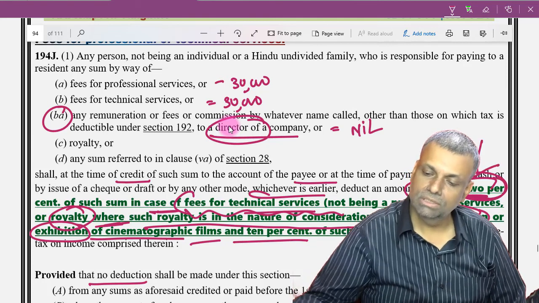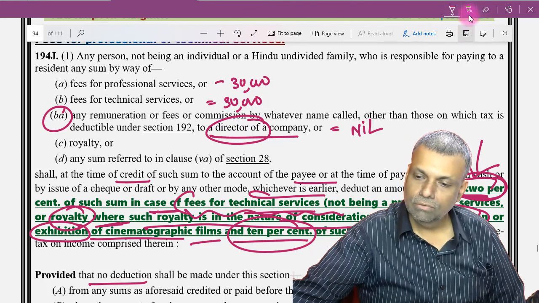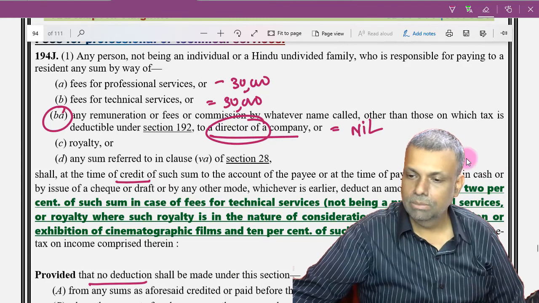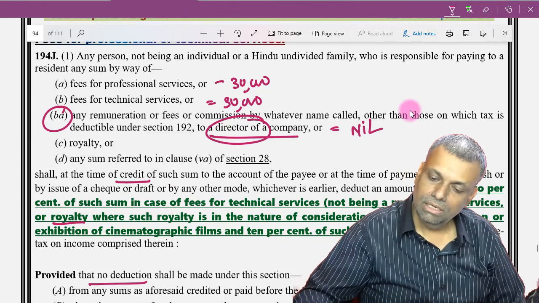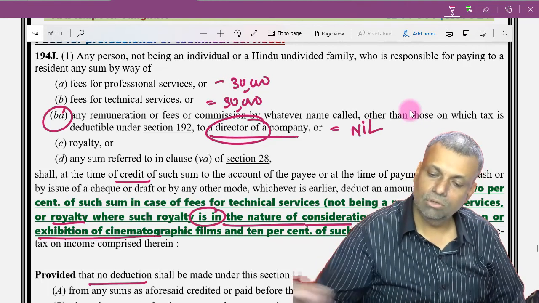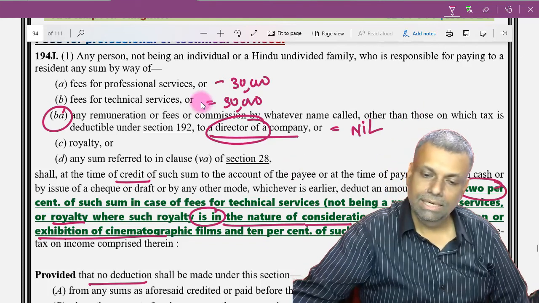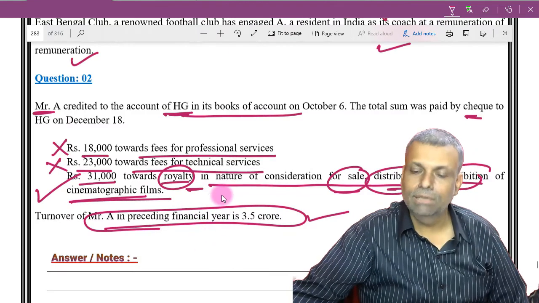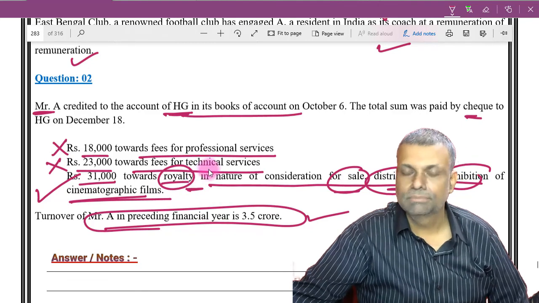See, this is 2%. Okay. Otherwise, for any other transaction, it is 10%. So this is the nature of transaction. You better keep it in your memory. Okay. Royalty in the nature of consideration for sale, distribution or exhibition of cinematograph films, the rate is 2%. Okay, and accordingly I am going to apply the TDS rate for this 31,000 transaction, that is 2%.